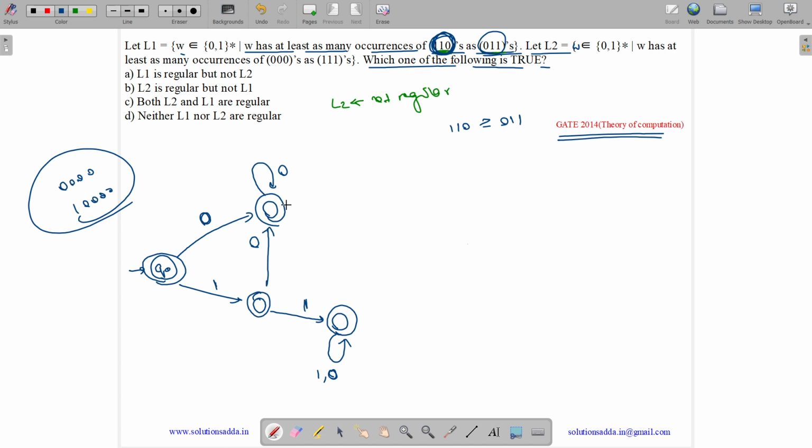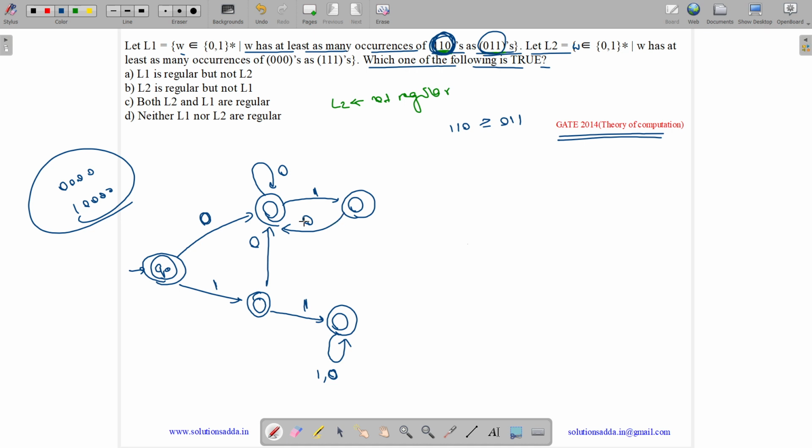But see, if you get a 1 over here, then what happens? If you get a 01, still there is no problem, you may get a 001. Still this condition is satisfied. 011 and 110 are not occurring. And if you get over here a 0, then still the condition 010 is satisfied, as 110 and 011 are not forming. You cannot form 011 using this string, and you cannot form 110.